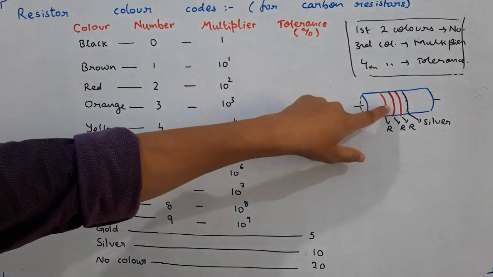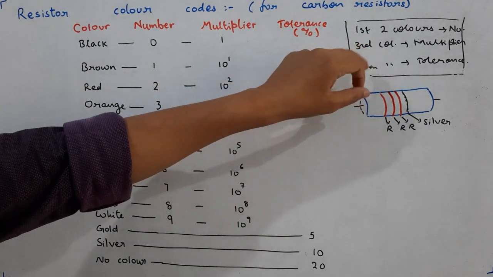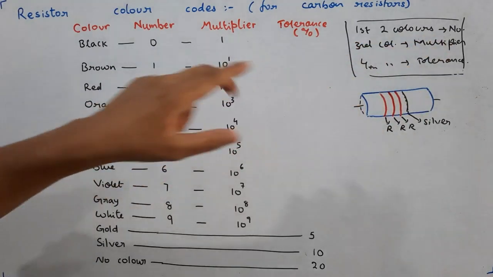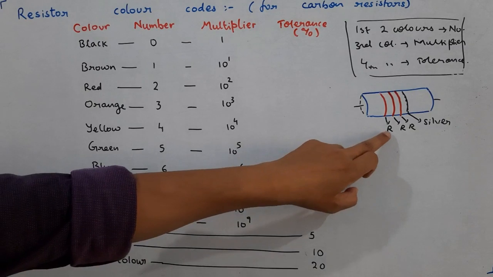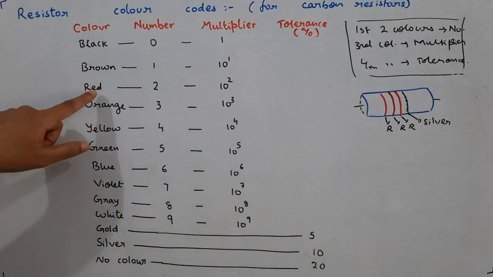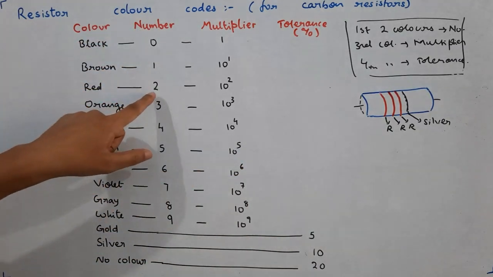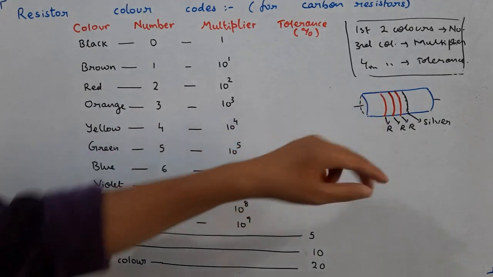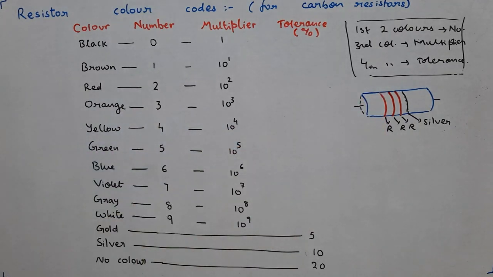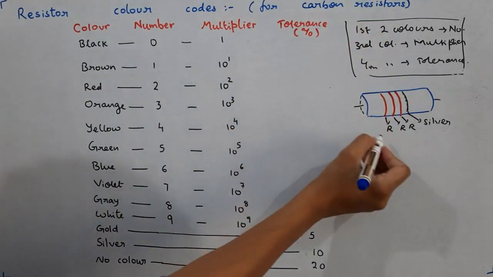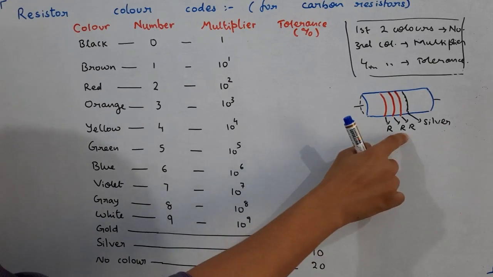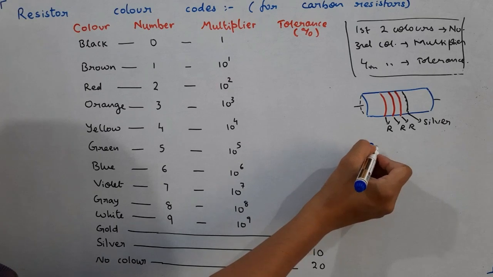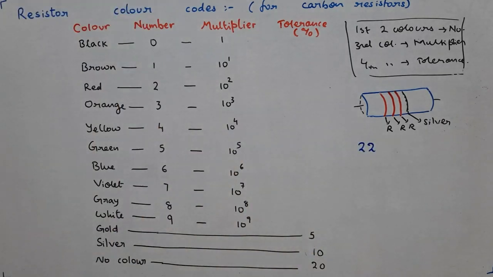The first two colors in the ring, that will represent the number. Number means 0, 1, 2, 3, 4 up till 9. You see here it is a red. Red, you see where is red? Red is over here. What number corresponds to red? 2. So the first two colors represent numbers, means for R we'll write 2. Then for second R also we'll write 2. They are the significant digits.